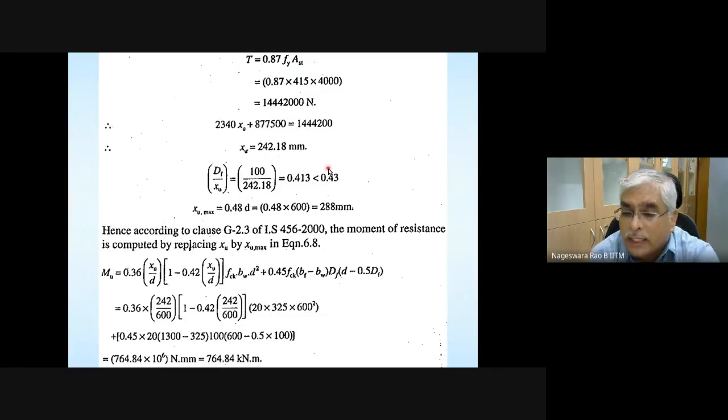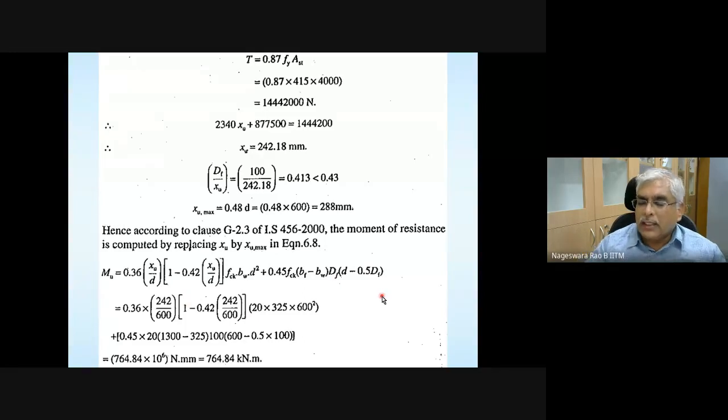And one more check you need to do. Once you get XU here, you need to calculate YF again. YF is equal to 0.15 XU plus 0.65 DF, substituting the actual value of neutral axis depth, and then ensure that it is less than DF. That check you also need to make, and also check once again whether the earlier check is passing or not. Then wherever capital DF is there, replace it with YF and calculate the moment of resistance.